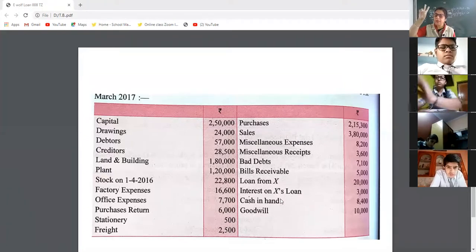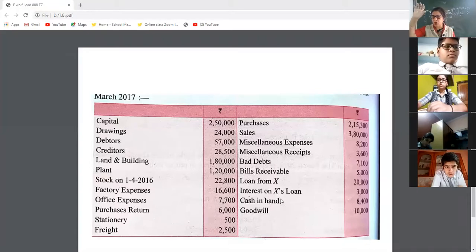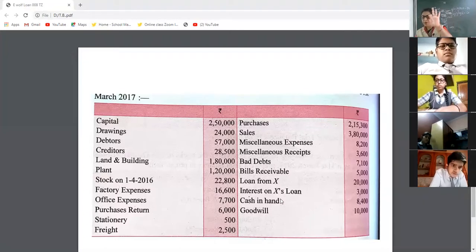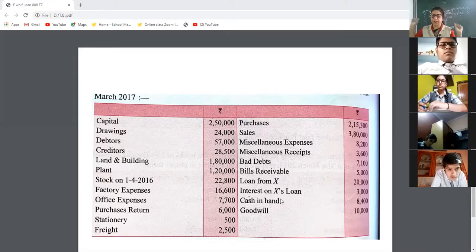Assets, expenses and losses, purchase, sales return and drawings will always be debited. Now reverse it. Liabilities, income, sales, purchase return and capital will be credit. By this way you can learn: these 5 things will be in debit, these 5 things will be in credit. So trial balance is based on these 2 lines only.